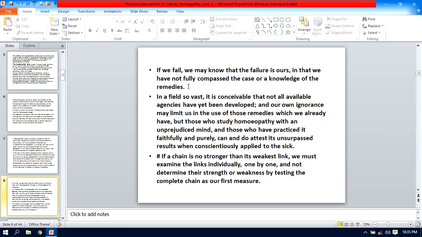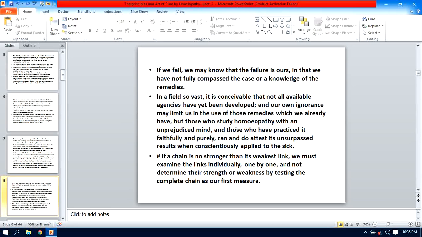Isn't it? And there is a poor application of the knowledge of materia medica. That these are all lacuna, and therefore there is failure. In a field so vast, it is conceivable that not all available agencies have yet been developed, and our own ignorance may limit us in the use of those remedies. Yes, what is the responsible cause is our own ignorance. You don't have a proper knowledge of the remedies, and therefore your selection is incorrect, and therefore there is failure. It is a limit, may limit us in the use of those remedies which we already have.